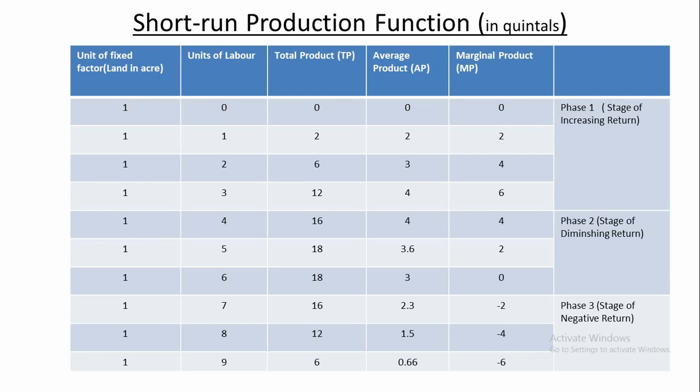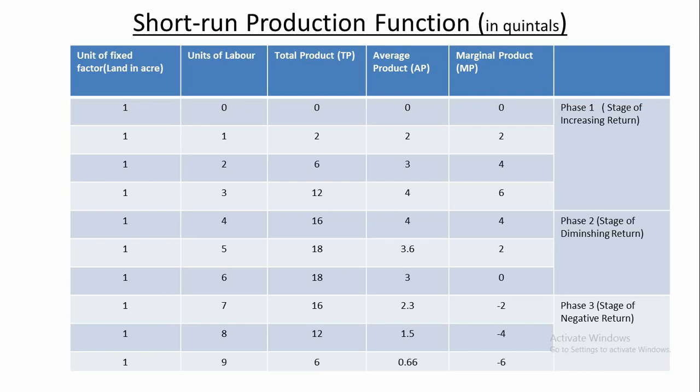Because the marginal product of the labor goes on increasing up to that point. Marginal product of the first labor was 2 quintals, second labor was 4 quintals, and third labor was 6 quintals.